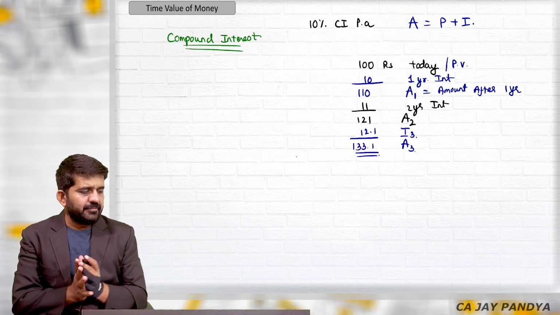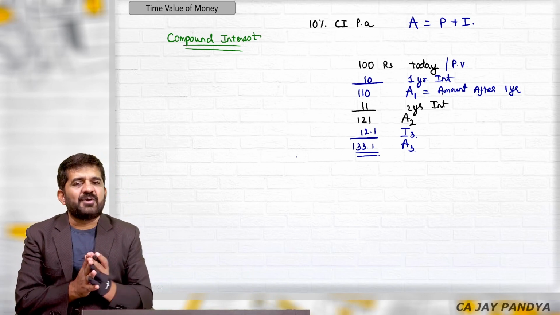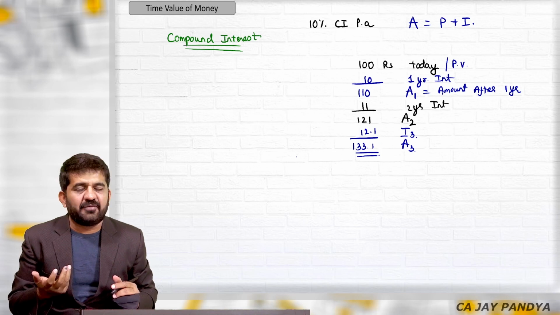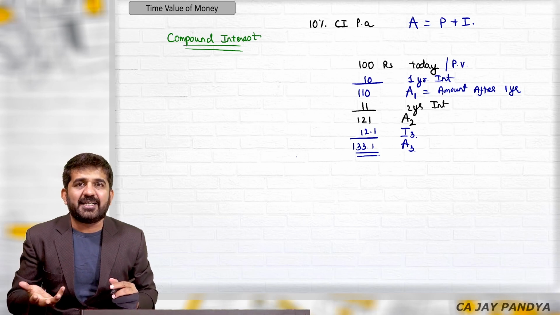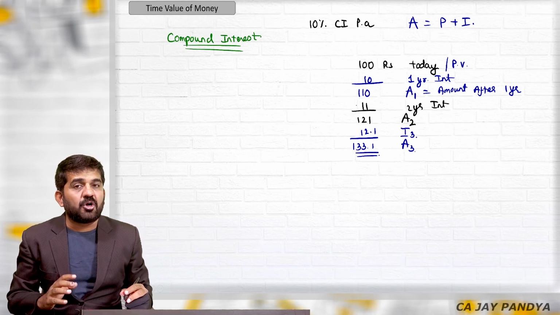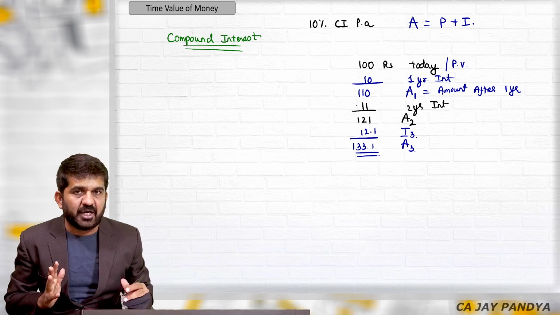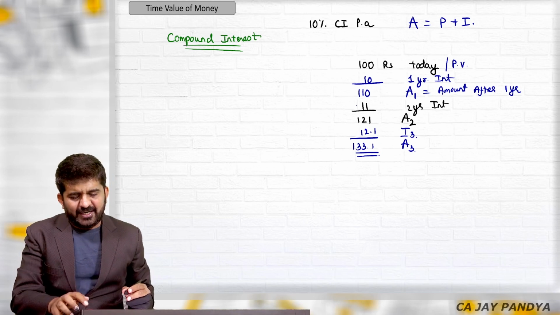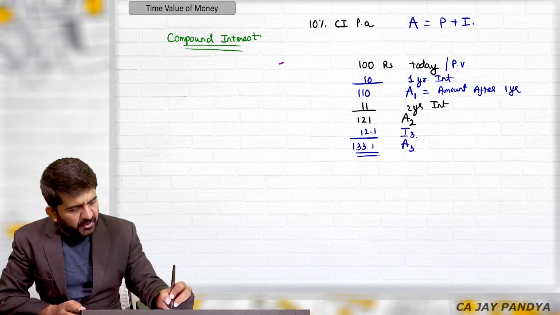Try to understand. Every time we cannot do this. If the 100 rupees is invested for 20 years, we cannot do the same thing. So we'll have to find out a shortcut or a formula by which we can easily find out the answers. For that, we will have to take a base of 1 rupee.